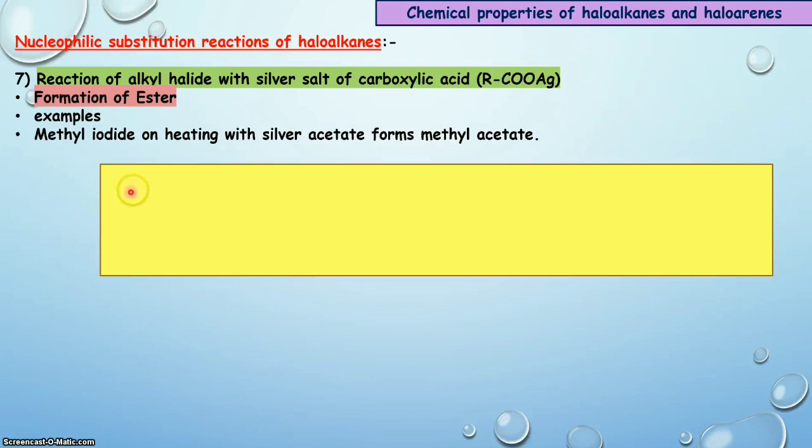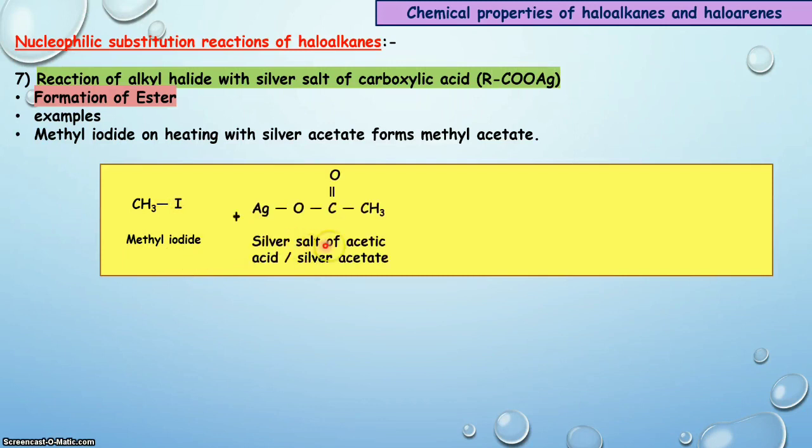Let us see the examples of this reaction. This is the first example in which methyl iodide is heated with silver acetate, also called the silver salt of acetic acid, then it results in an ester product. What is the product then? The iodine of methyl iodide is substituted by the acetate group. So your product will be methyl acetate, and the byproduct is silver iodide.